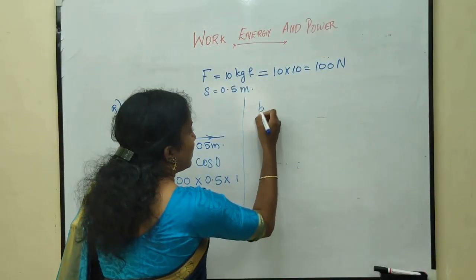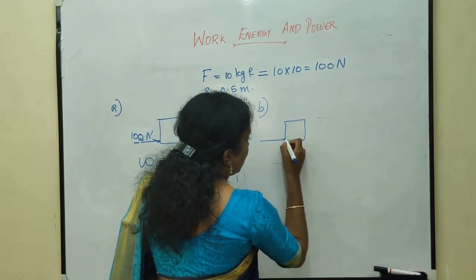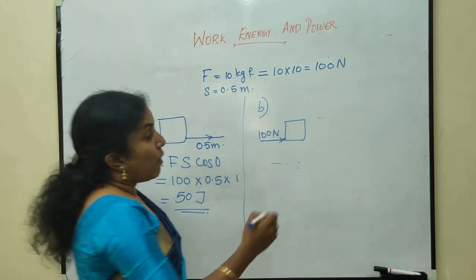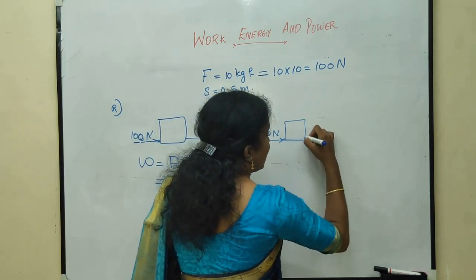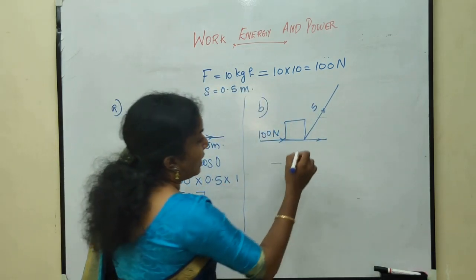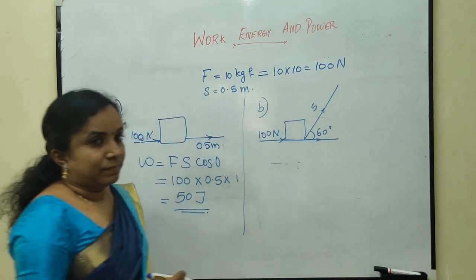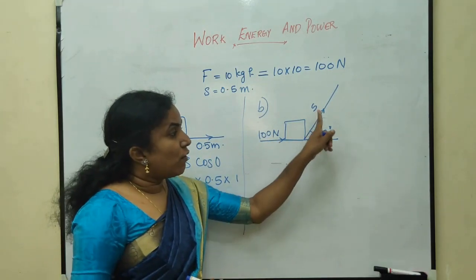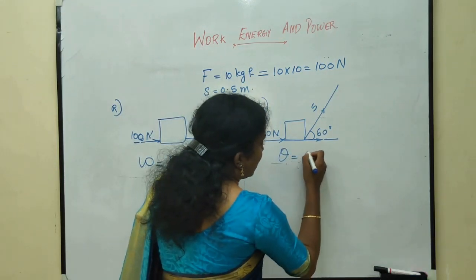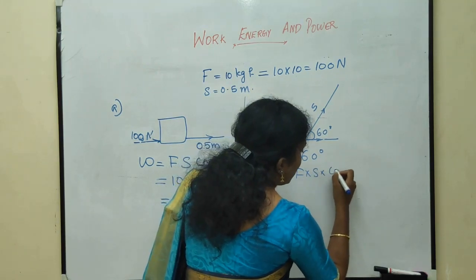In the second case, a force is applied and the value of force is 100 Newton, and the body displaces in this direction. The direction of force and displacement is 60 degrees, it is given. So, direction of force and the displacement is 60 degree. Therefore, theta is equal to 60 degree and W is equal to F into S cos 60.